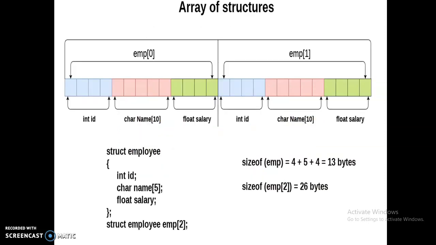Now, how the values are stored in memory is represented in pictorial format. Here, in this structure example, the structure name is employee. The members of the structure are ID, name and salary.